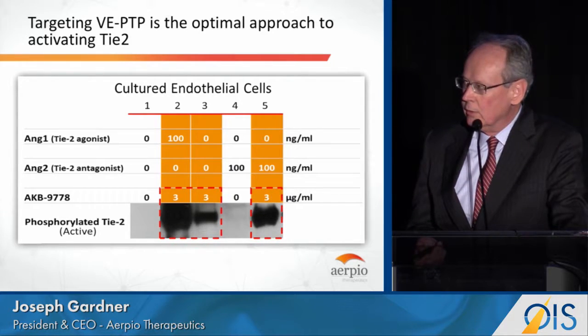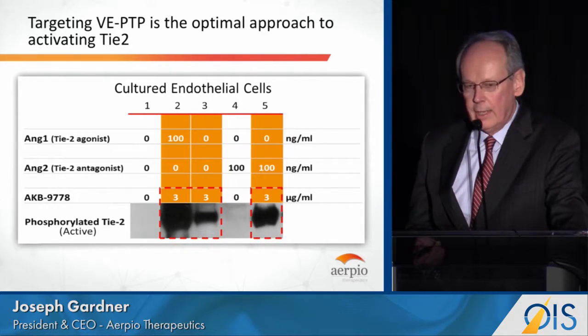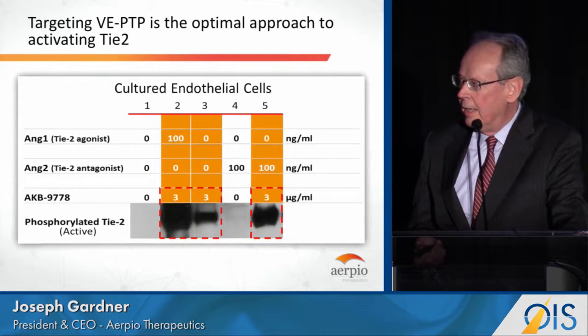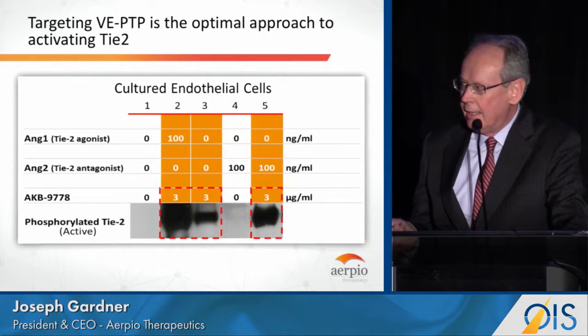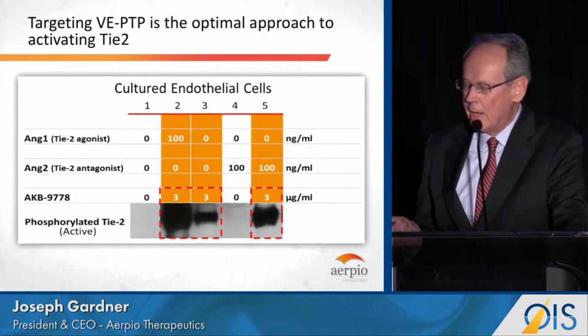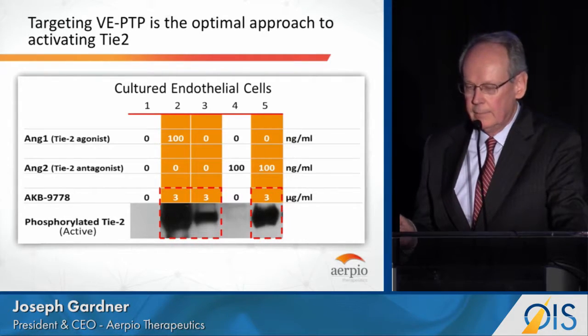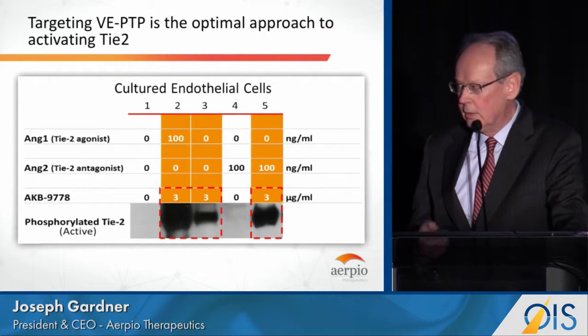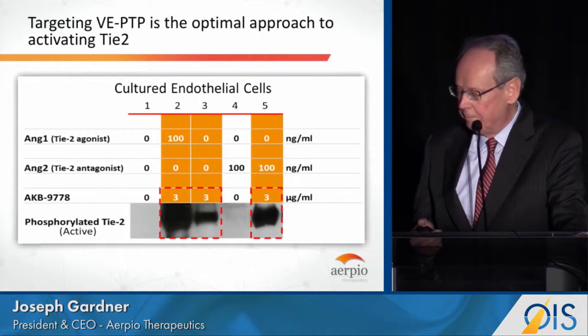What was more interesting to us is lanes 4 and 5, where you have high concentrations of angiopoietin 2, and obviously in lane 4 you get no activation, but we can actually activate Tie2 in the presence of high concentrations of Ang2. Now I want to go back to lane 1 and comment that not having Ang2 around, or removing it, is not necessarily going to be sufficient to get activated Tie2. So it's very unclear to us that the anti-Ang2 approach is going to be as powerful as our approach, based on this data and much additional preclinical data we have in animals as well.